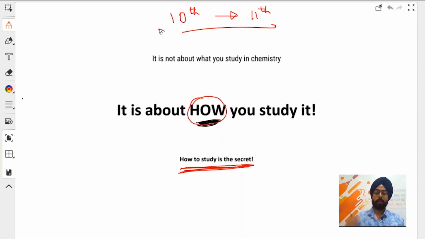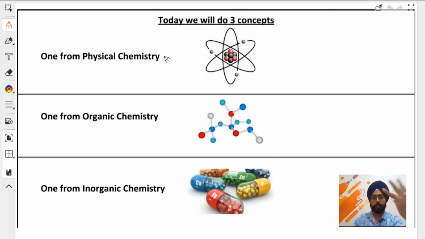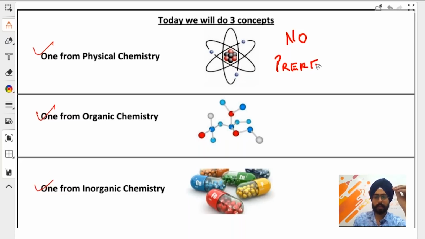You will go away with a lot of knowledge after this webinar, and I've designed it in a way that it ensures a lot of attentiveness from you guys. So today we will do three concepts: one from physical chemistry, one from organic chemistry, and one from inorganic chemistry. And guys, I will highlight this fact once again here, that you do not need any prerequisite knowledge. No prerequisite knowledge.